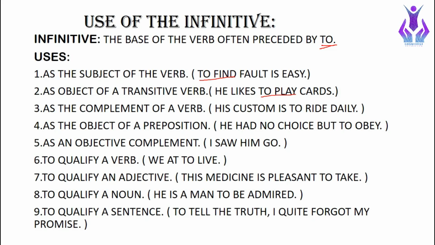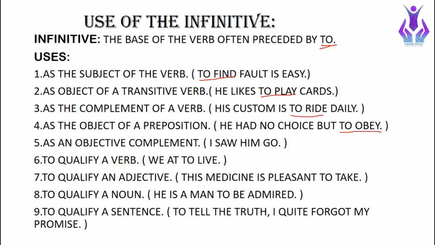The next one is as the complement of a verb. We can see it from the example, his custom is to write daily. So to write daily is our infinitive used as the complement of a verb. The next use is as the object of a preposition. We can use it along with the preposition. For example, he had no choice but to obey. So to obey is our infinitive and it is used as an object of preposition.